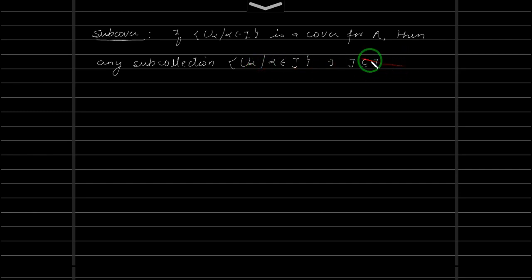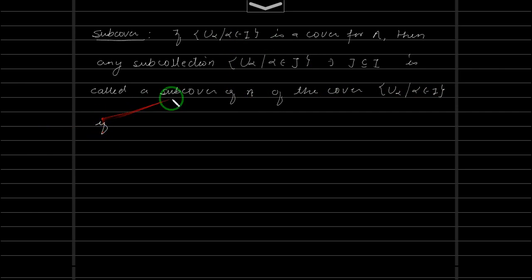So J, being a subset of I, gives a subcover of A of the cover U alpha, alpha belongs to I, if this collection covers A. That is, A is a subset of the union over alpha belongs to J of U alpha.